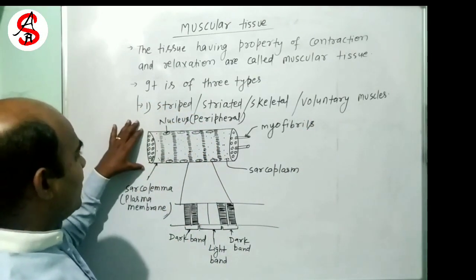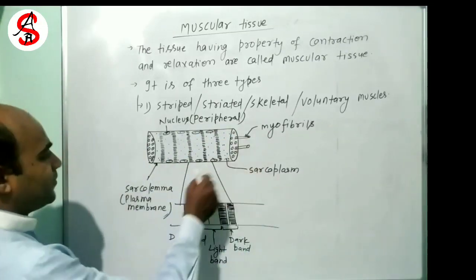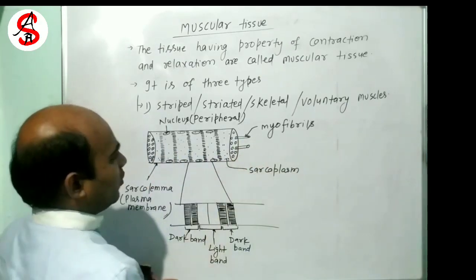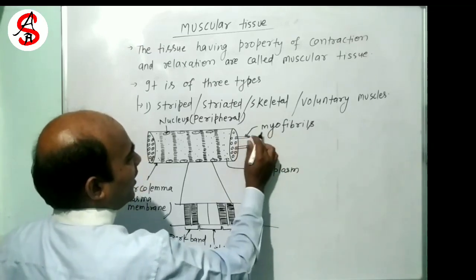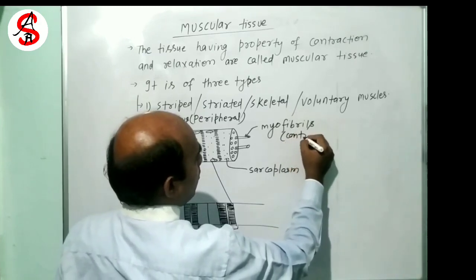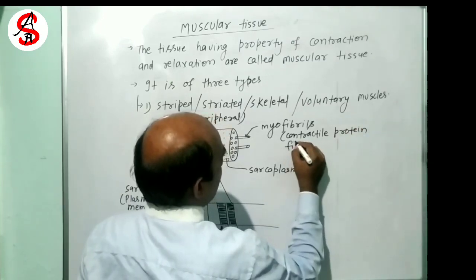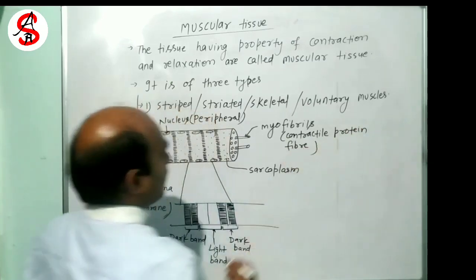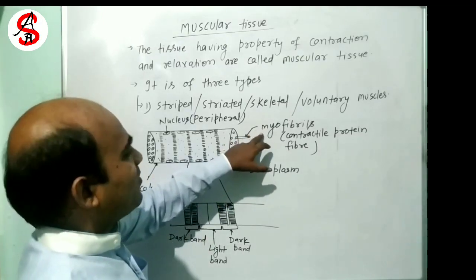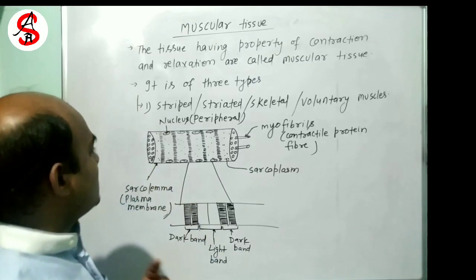Now see here the structure. This is a muscle cell. Inside it, there are many fiber-like structures known as myofibrils. This is contractile protein fiber known as myofibrils. These myofibrils help in contraction and relaxation of muscle cells.